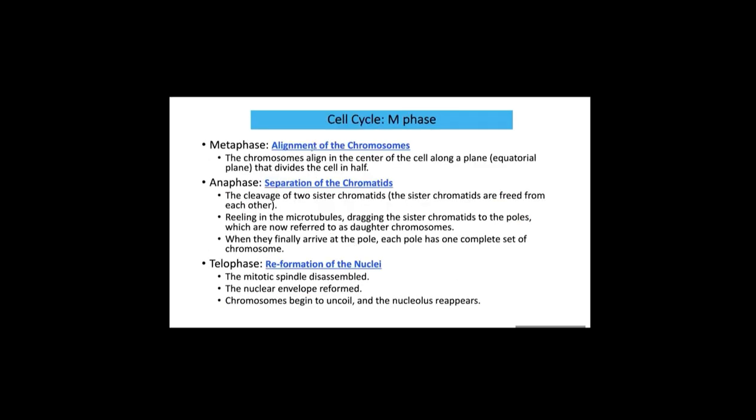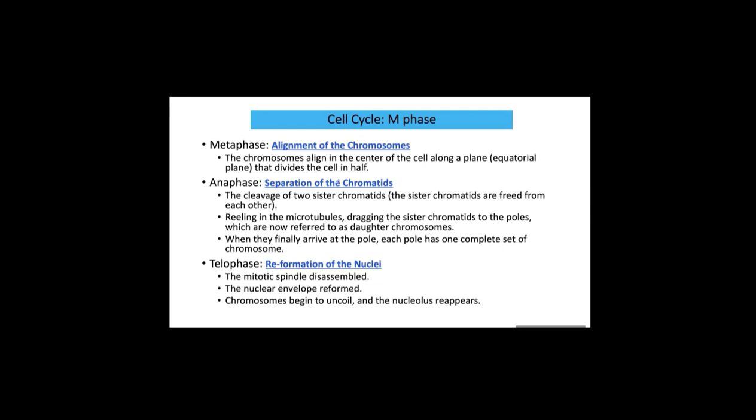What about metaphase? It is the alignment of chromosomes. The chromosomes align in the center of the cell, at the equatorial plane, and that is metaphase. We can see the rod structure of the chromosomes clearly. The chromosomes are highly condensed, and so they show a clear image under the microscope. That is metaphase.